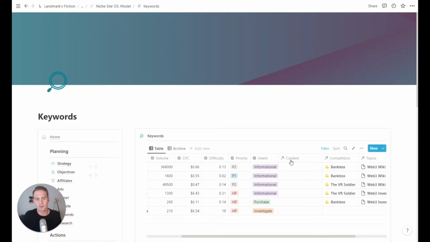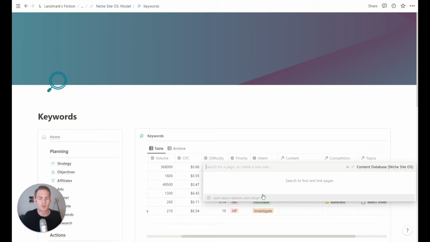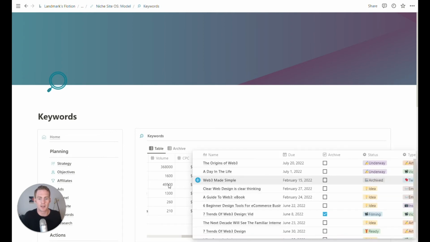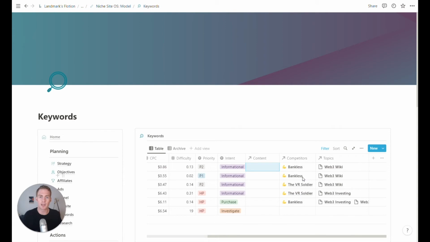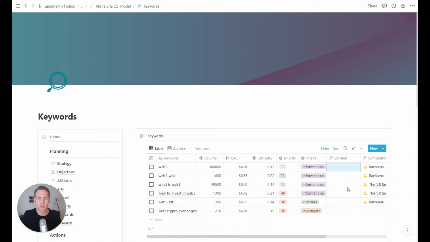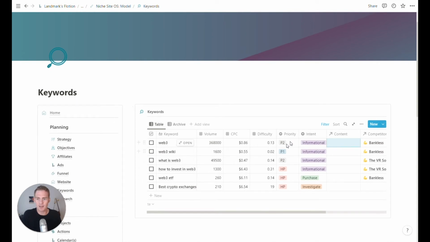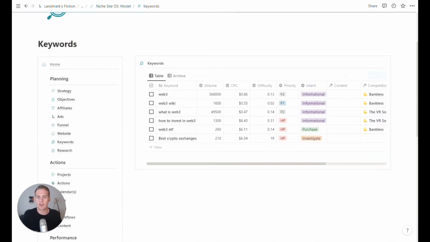We can give it an intent for the keyword, and we can link it directly to our content pieces from the content database. Competitors may also be linked to specific keywords, which can be helpful for understanding the crossover between competitors and the topics we're writing about. And then we also have a section in our content area, which is listing the higher level parent topics for our various content efforts. So that's our keywords table, an important one, but in other ways, quite straightforward.